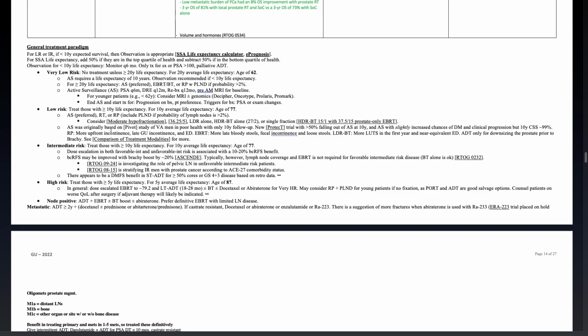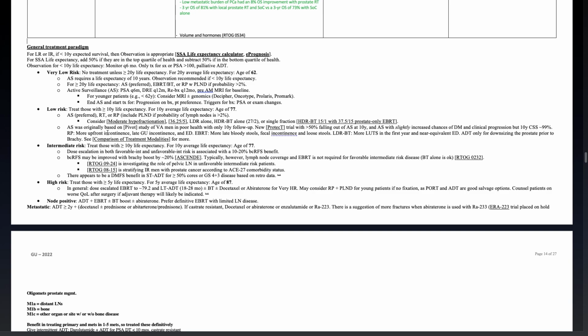Active surveillance was originally based on the PIVOT study of VA men in poor health with only 10 years of follow-up. The new PROTECT trial had greater than 50% failing out of active surveillance at 10 years, and active surveillance has slightly increased chances of distant mets and clinical progression, but 10-year cause-specific survival is 99%.